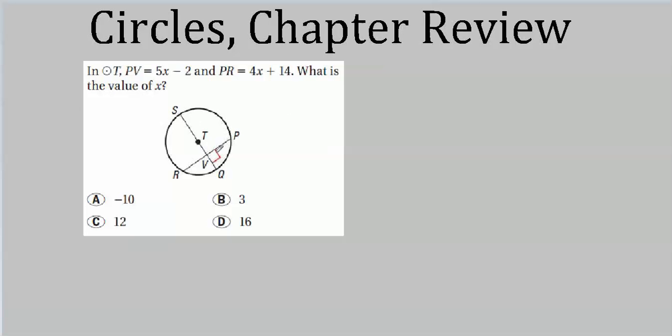Well, when it intersects perpendicularly. We could draw other diameters this way that would still intersect the chord, but when the diameter is perpendicular to the chord, it bisects the chord. That's the important part. Which means that PV equals RV. We could write that out.